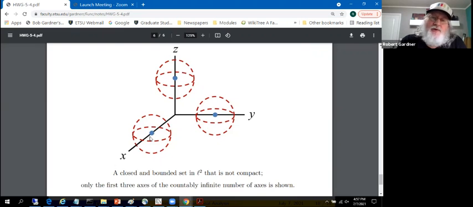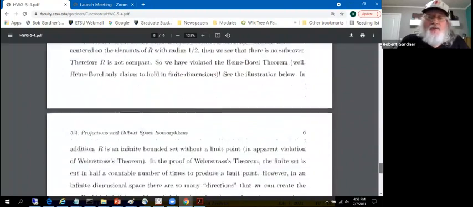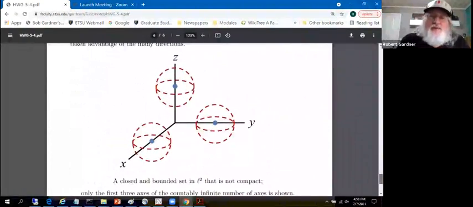The distance measured in L2 between these two points is square root of 2, and these have radius 1/2, so the centers of those balls are too far apart. We made the radii sufficiently small. Also, that means any one of these open sets contains exactly one element of the set. I call this set R, just like we did the basis. So we've got a closed set.